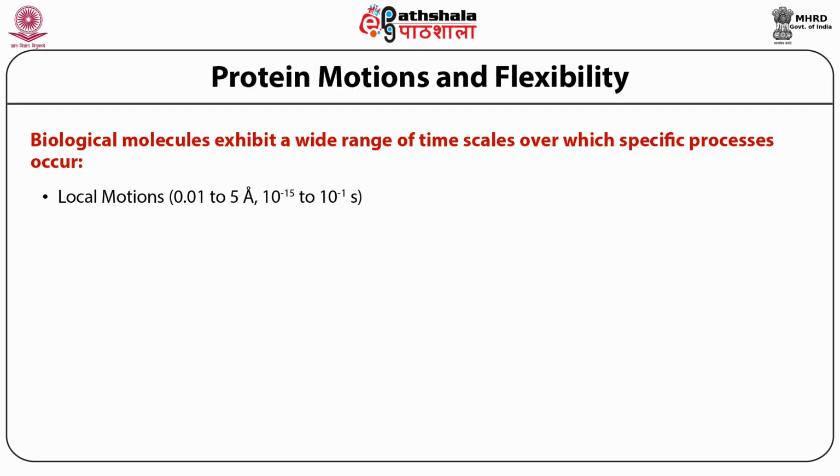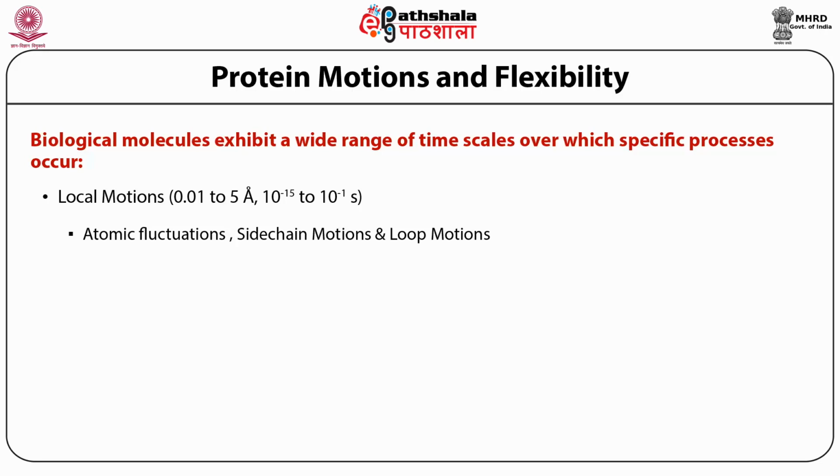And how does one know where the local motion happens? Atomic fluctuations are one example. Then some of the side chain motion. Mostly the exposed side chains would have many motions, and even internal side chains sometimes have motions. Then the flexible loops have motions. So these amount to different kinds of atom level motions in proteins.